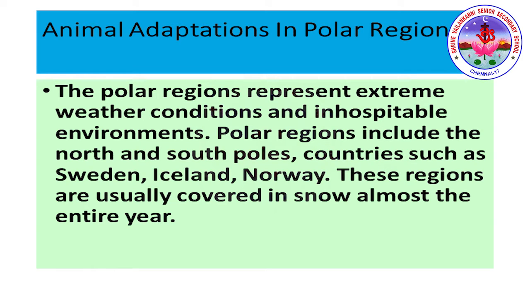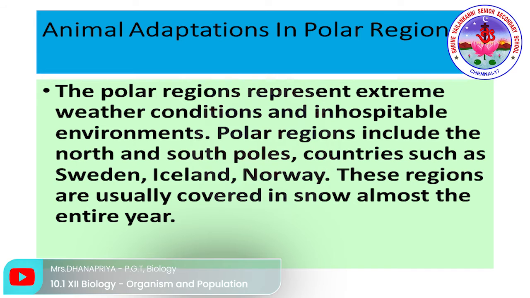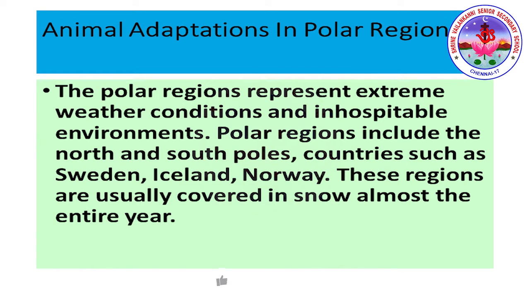Blubber. Blubber is one of the interesting facts in this biological world. Yes, blubber is nothing but a thick fat which is present in the body of the organism. For example, in some sea mammals such as whales and seals, a thick layer of fat covers the entire body, except for the fins and flippers. This layer provides insulation from the bitter cold and also aids in buoyancy. What is buoyancy? It helps them to float in the water.